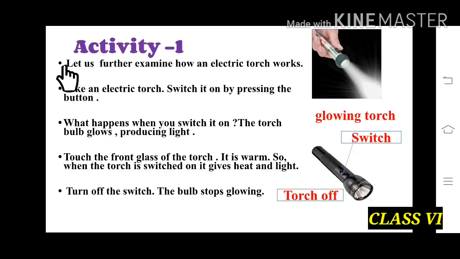Activity 1. Children, let us further examine how an electric torch works. In this picture we can see there is an electric torch and we have to switch it on by pressing the button. So children, what will happen when you switch it on? The torch bulb glows and produces light. Now touch the front glass of the torch. What will you feel? You will feel that it is warm. So when the torch is switched on, it gives us heat and light. And when we turn off the switch of the torch, the bulb stops glowing.